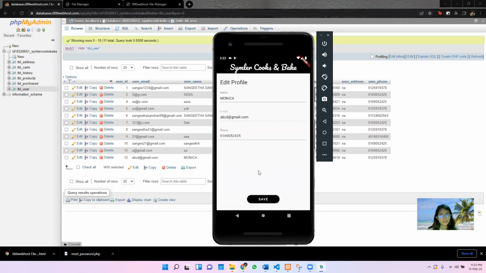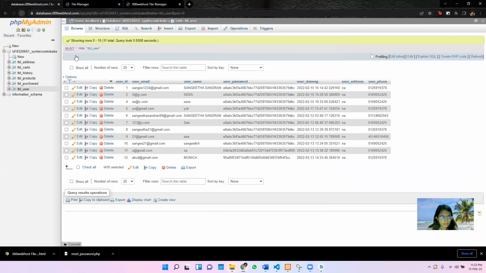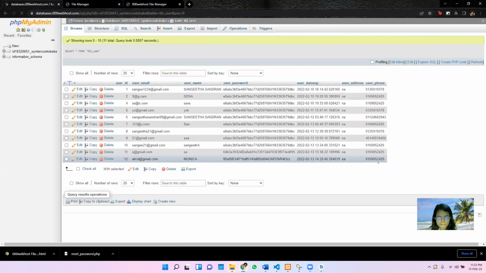Yeah, it is success. Maybe it's just lagging. It is success now, and here we refresh again to see whether the number changes from 012 to 016 or not. Okay, the number is already successfully changed.